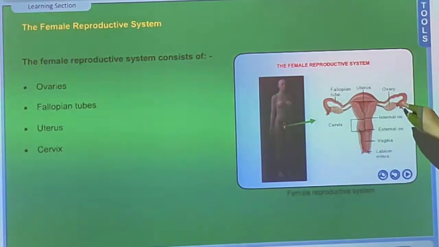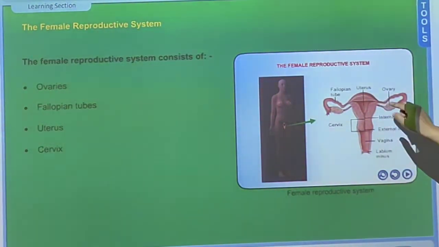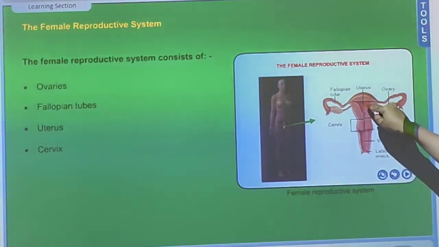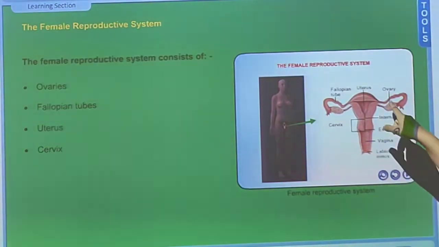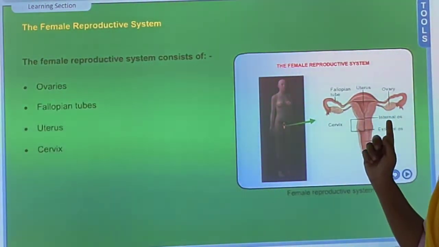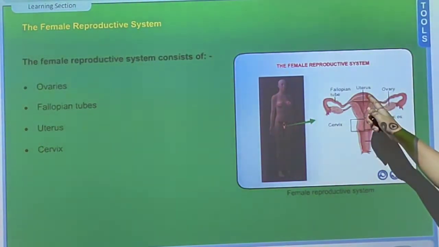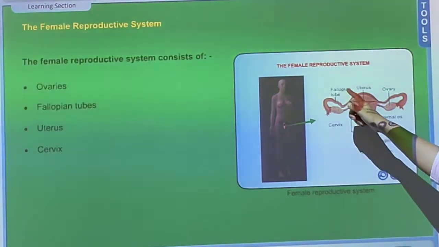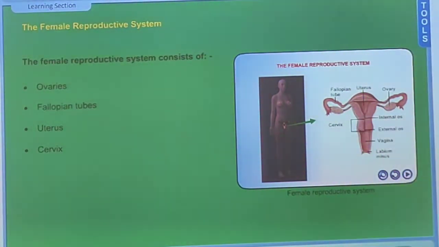It acts as a canal or pathway for taking the egg to the uterus. So what parts did we discuss now? Ovaries, where your eggs are produced, and a tube connecting the ovary to the uterus, called the fallopian tube or oviduct.